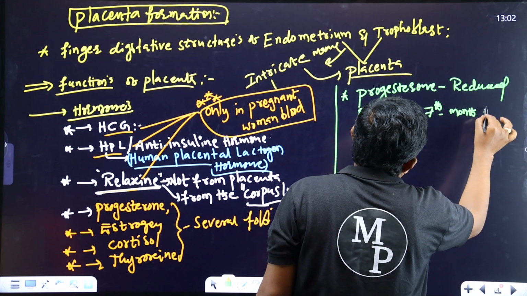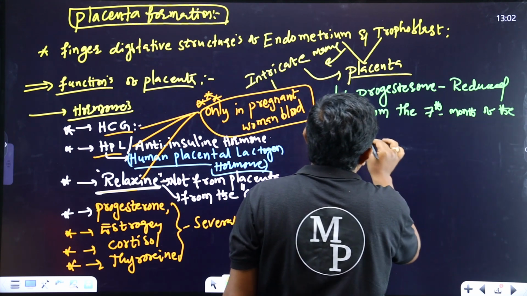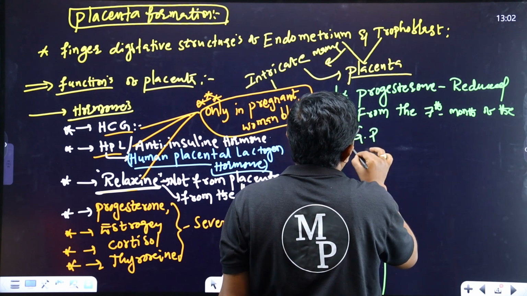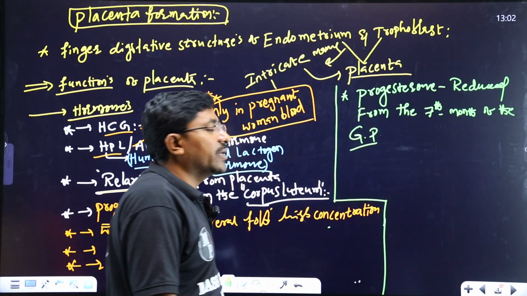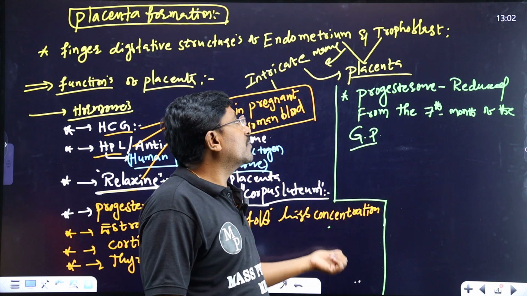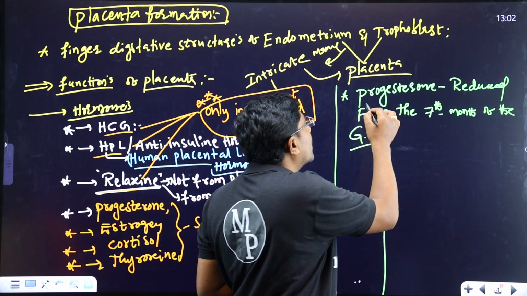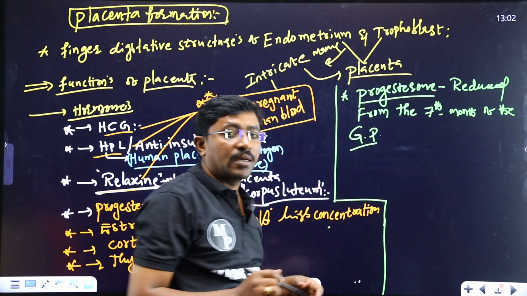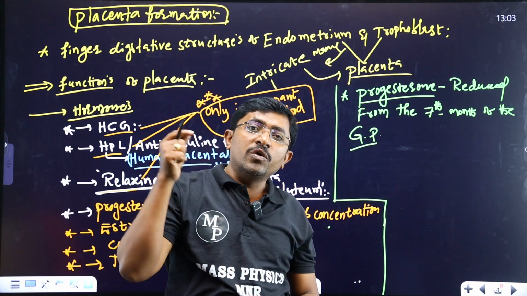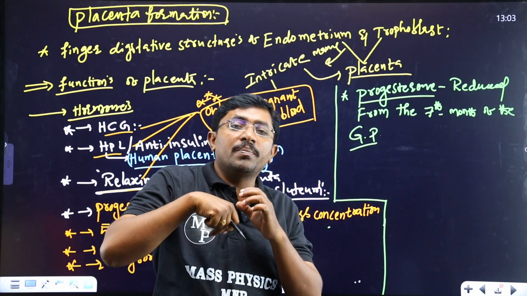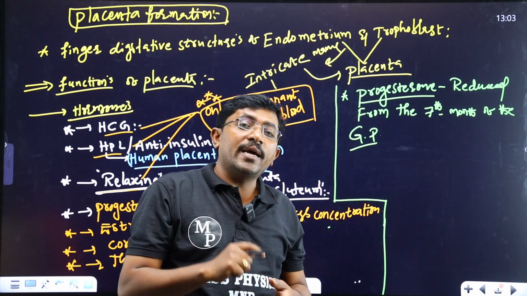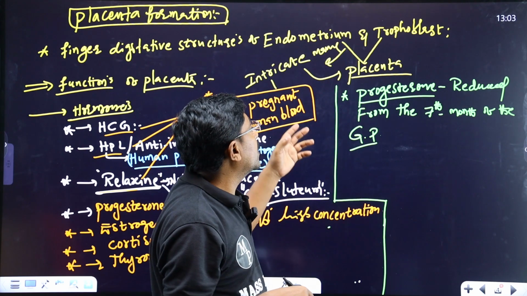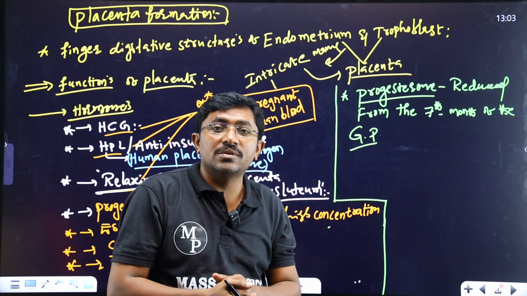7th month of the gestation period. From the 7th month of the gestation period, what is the reason for decreasing the progesterone hormone? Already I said that without progesterone the embryonic development will not continue. But why from the 7th month of the gestation period will the progesterone hormone level be reduced?